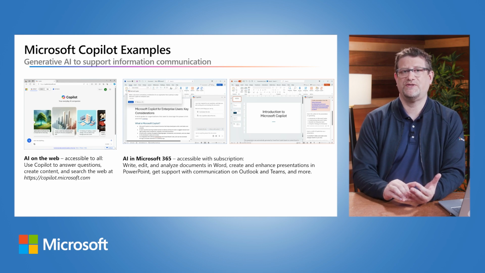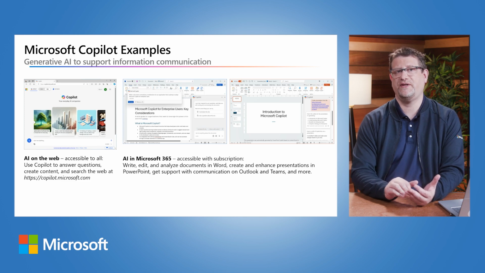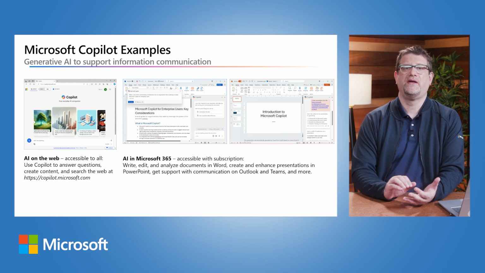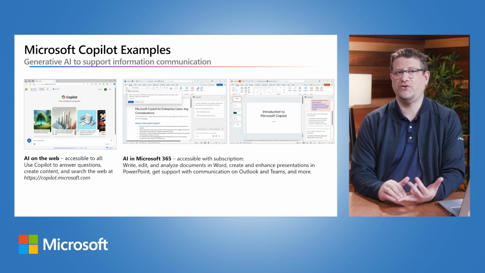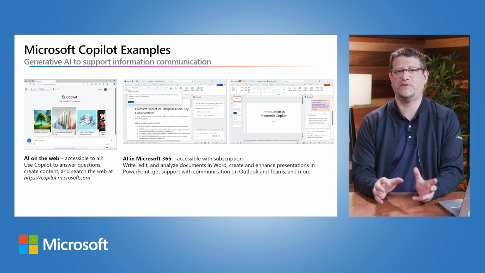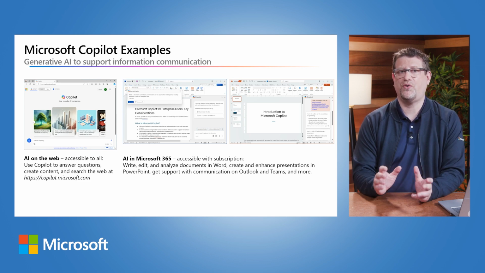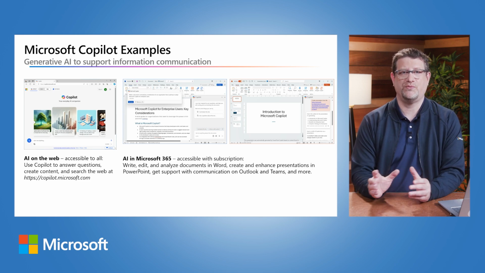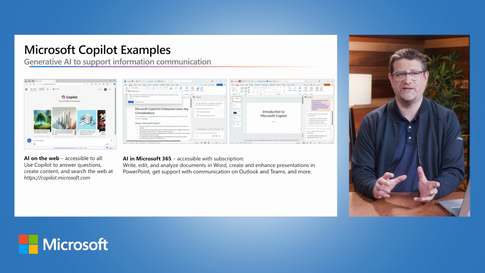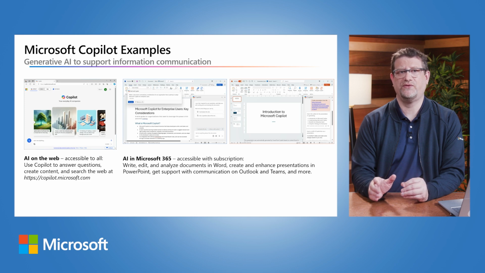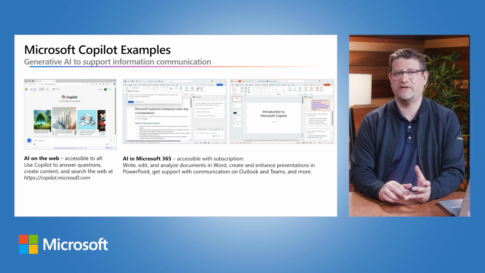Microsoft Copilot for Microsoft 365 integrates Copilot into the productivity applications that information workers use every day. For example, you can use Copilot in Microsoft Word to generate a new document based on a natural language prompt, and then refine, summarize, and improve the document with a few prompts. You can use Copilot in Microsoft PowerPoint to create a whole presentation based on the contents of a document or an email, and then add graphics, reformat slides, and otherwise improve your presentation. In Microsoft Outlook, Copilot can help you summarize your emails, check your schedule, even find relevant emails and documents to prepare for meetings.